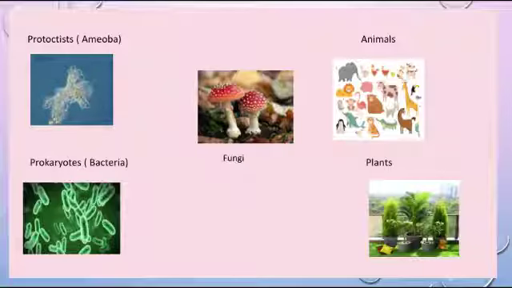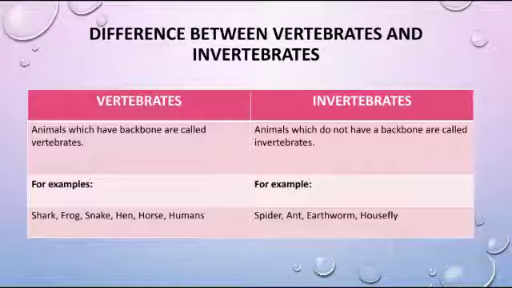Here are some examples of each kingdom. Now, what is the difference between vertebrates and invertebrates? Animals which have a backbone are called vertebrates. For example, shark, frog, snake, hen, horse, humans. Whereas animals which do not have a backbone are called invertebrates. For example, spider, ant, earthworm, housefly.